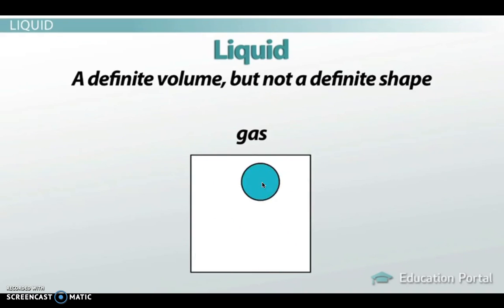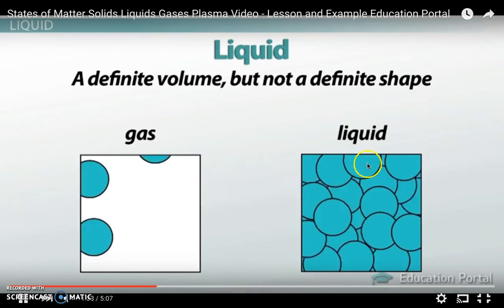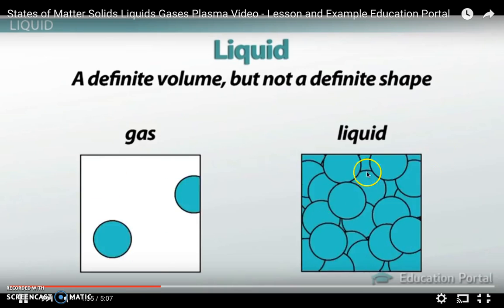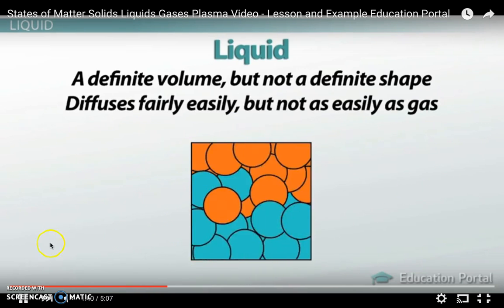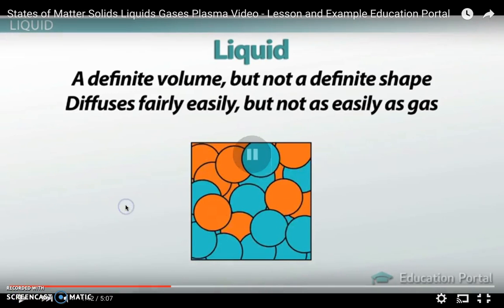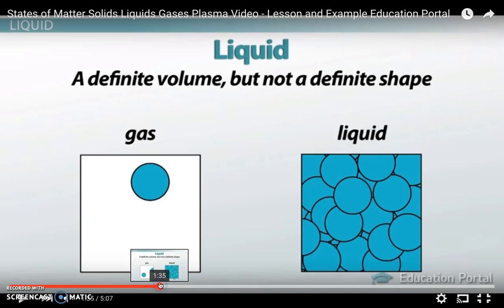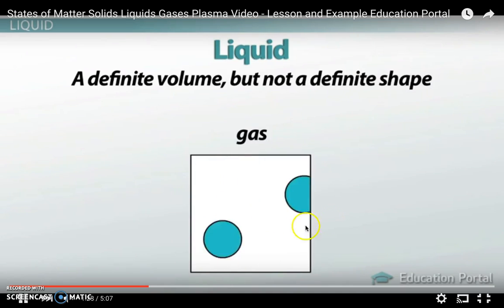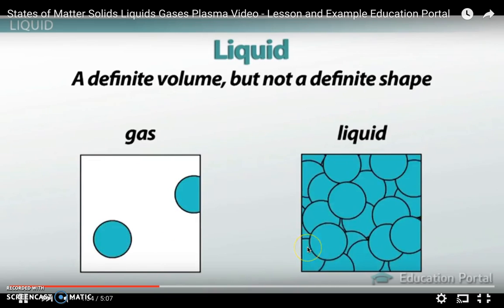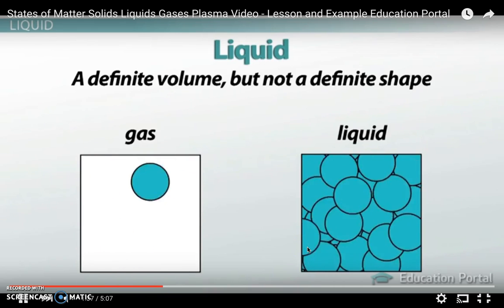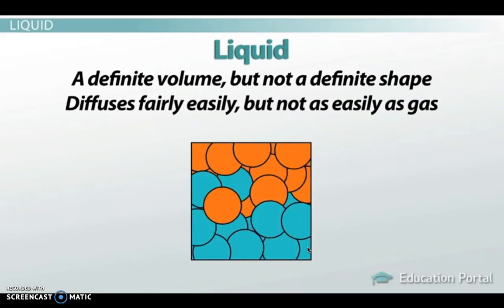If we compare it to a gas, here are the gas molecules. Notice that they're all moving. These guys move past one another. Gases are much further apart than liquids, so just be aware of that. If you look at that, the gas molecules are really far apart, but when I compare them to a liquid, look how close they are together, but they're still able to freely move past one another. They're a lot closer together, which is why you can't compress them.